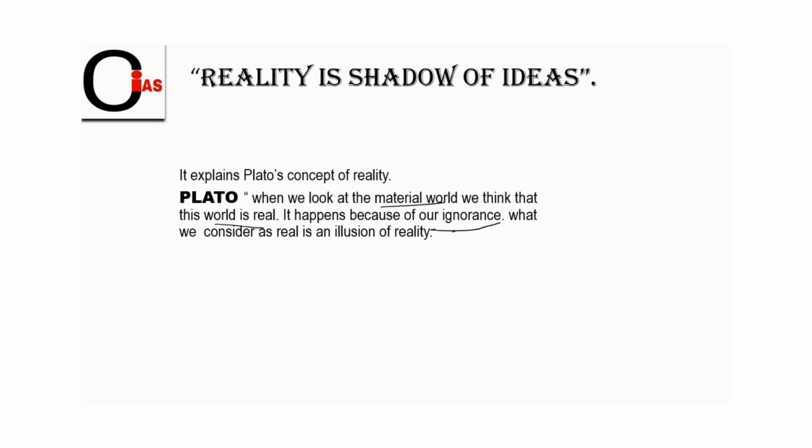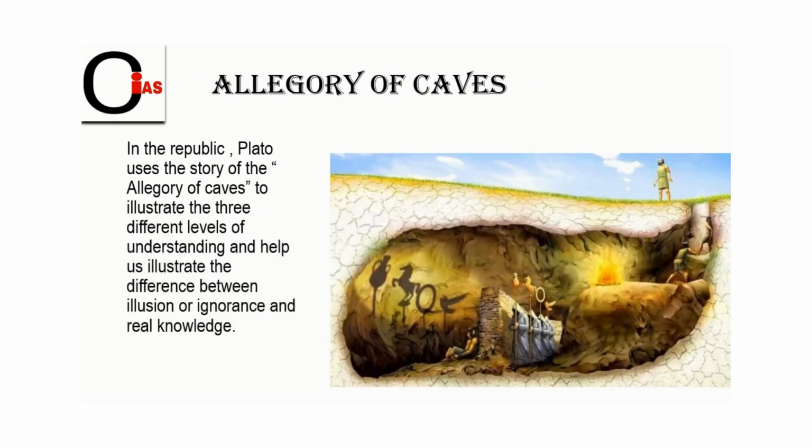That is what we are going to study in the allegory of the cave. We'll understand better in the allegory of the cave what is all about illusions of ideas and reality of ideas. So, here, the allegory of the cave. In the Republic, Plato uses the story of the allegory of the cave to illustrate three different levels, that is, illusions, ignorance, and real knowledge. To differentiate between these three, we will understand with the story.